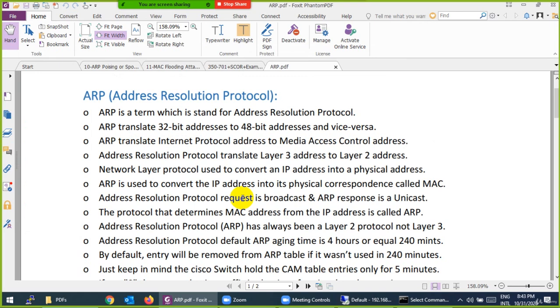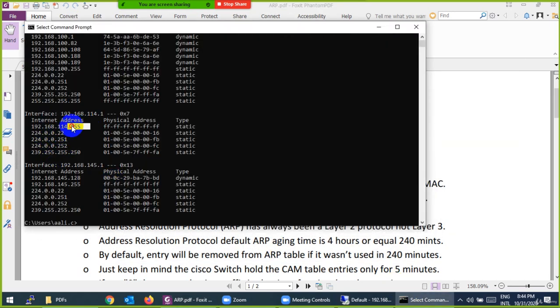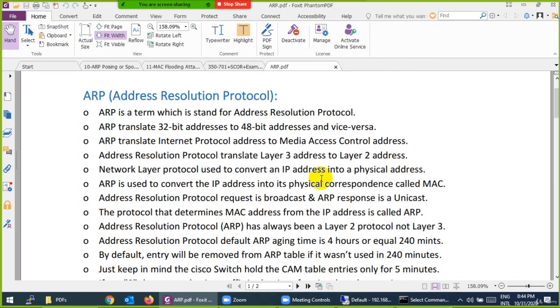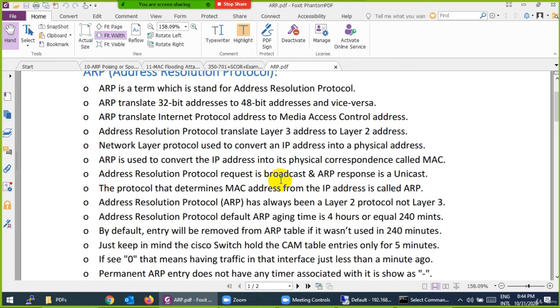ARP is basically mapping a 32-bit address to a 48-bit address. This is the IP, 32-bit, and this is the MAC address, 12 digits and 48-bit. For every communication, we need this entry.